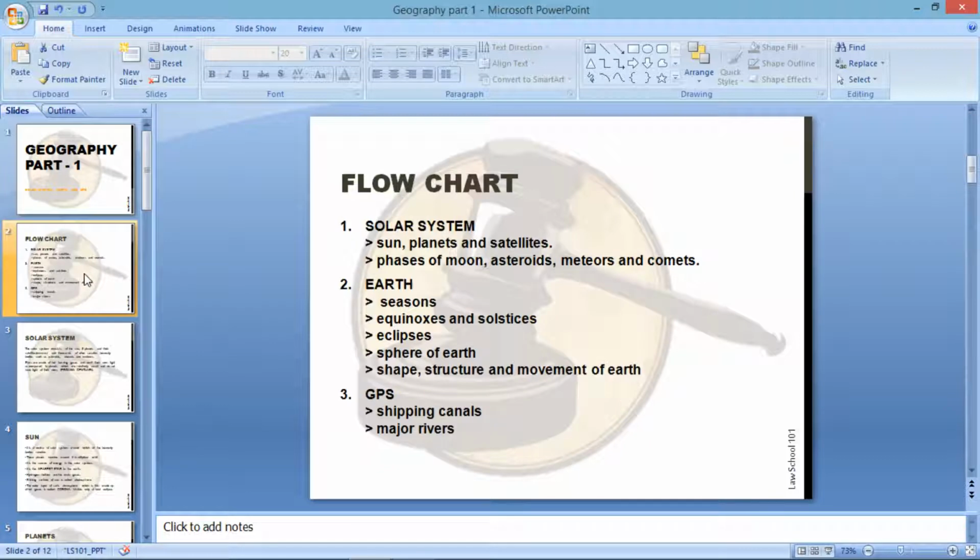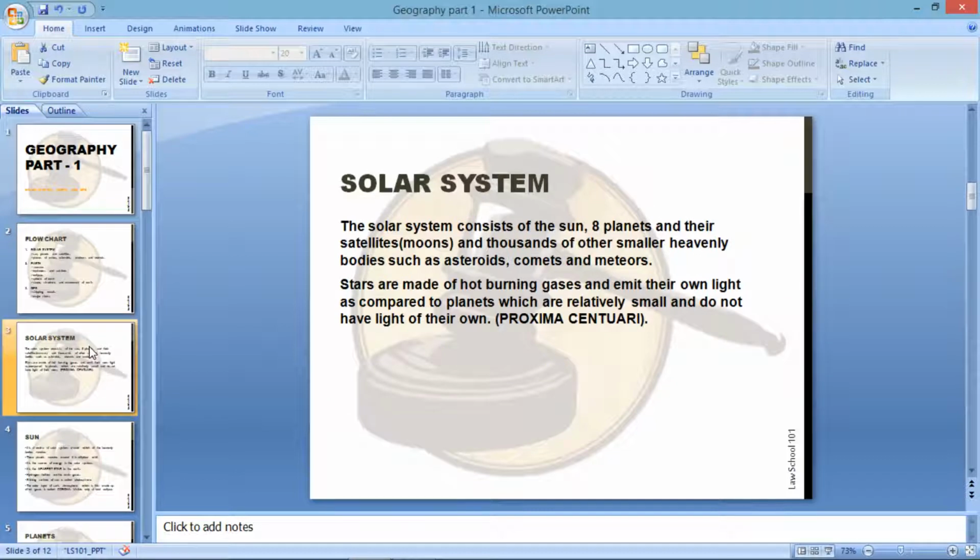The flow of the video will be like this: I will be dealing with three topics, namely Solar System, Earth and GPS, whose subtopics are mentioned here. So let's go to our first topic, that's Solar System.